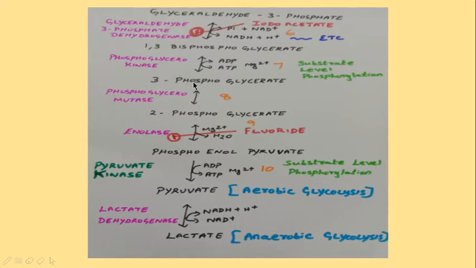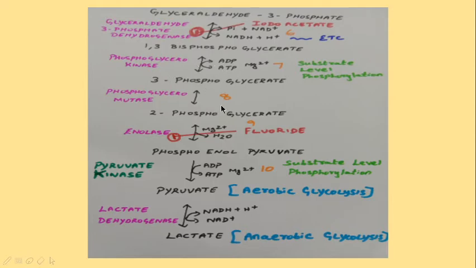This is an example of substrate level phosphorylation with the help of the enzyme phosphoglycerokinase. This enzyme will catalyze the transfer of the phosphoryl group from the first carbon of 1,3-bisphosphoglycerate to ADP, so that ADP is converted into ATP and 3-phosphoglycerate. It's again a reversible reaction.